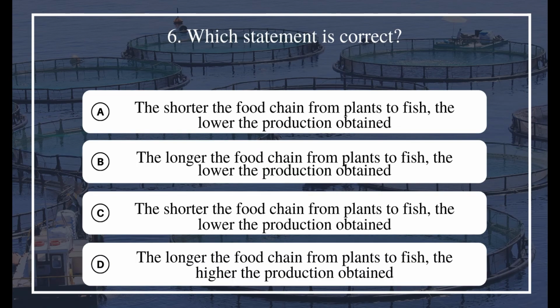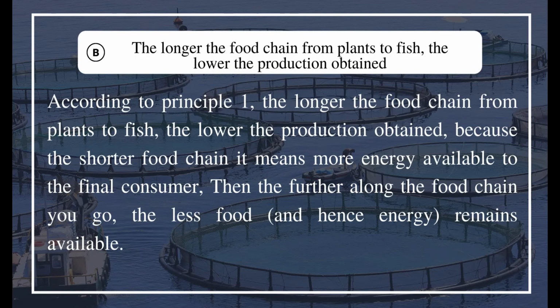6. Which statement is correct? A. The shorter the food chain from plants to fish, the lower the production obtained. B. The longer the food chain from plants to fish, the lower the production obtained. C. The shorter the food chain from plants to fish, the lower the production obtained. D. The longer the food chain from plants to fish, the higher the production obtained. The answer is B. The longer the food chain from plants to fish, the lower the production obtained.